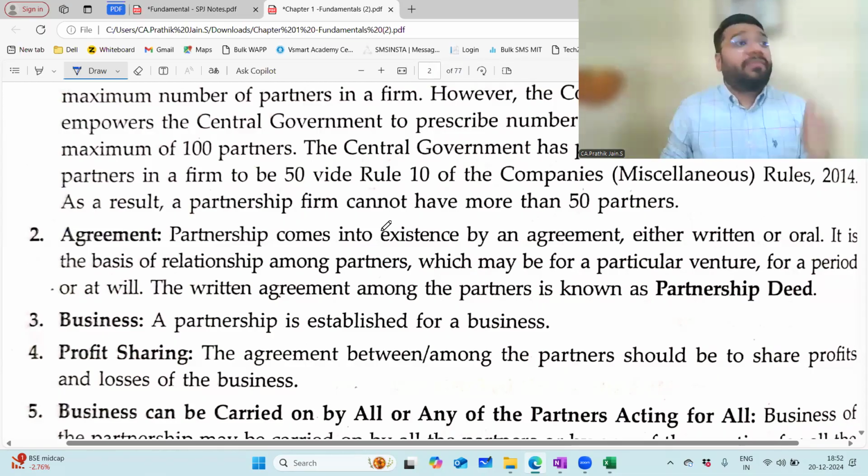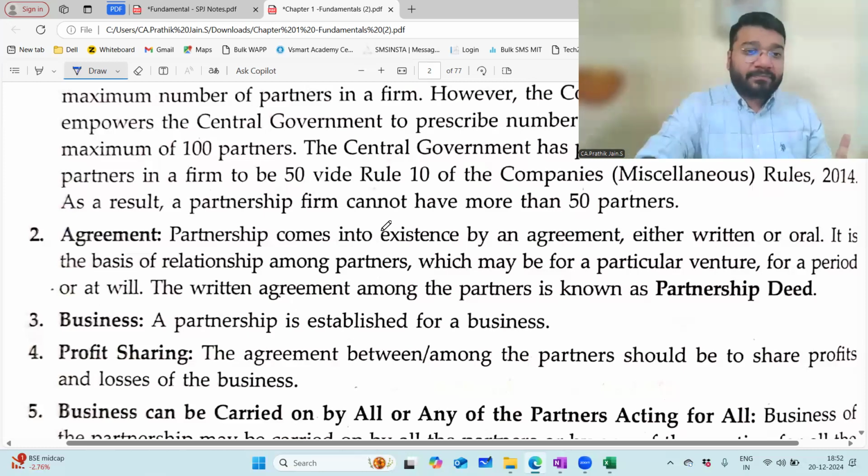Registration has got its own benefit. If you go to the court of law or other places, this will act as better evidence. If not, just prepare a normal partnership deed on a stamp paper. 50 rupees, 100 rupees, 300 rupees, 500 rupees, 1000 rupees, whatever you want. You just prepare it on the stamp paper. It is more than valid. Don't create the partnership deed on an A4 sheet. It should be on the stamp paper.